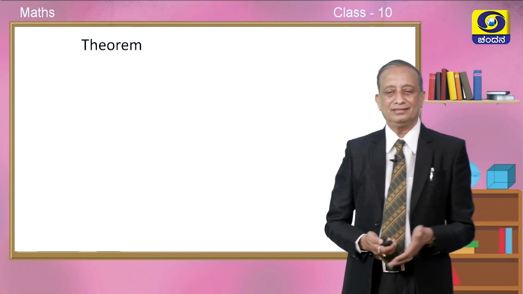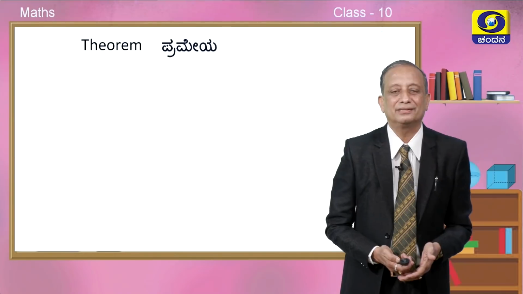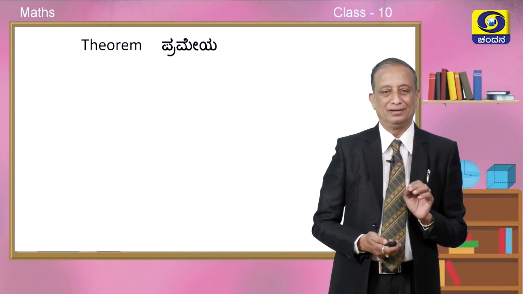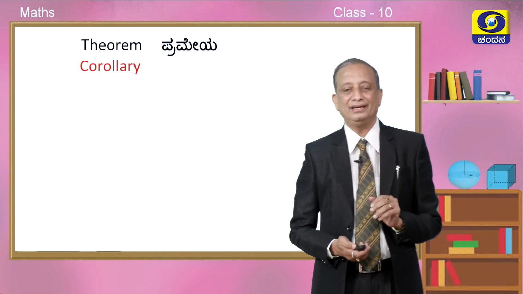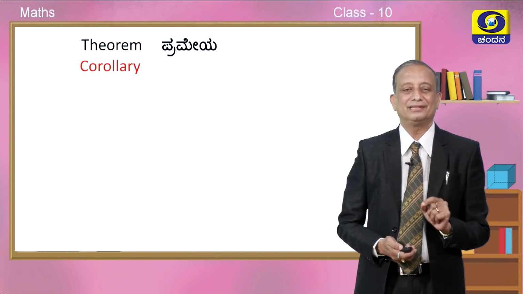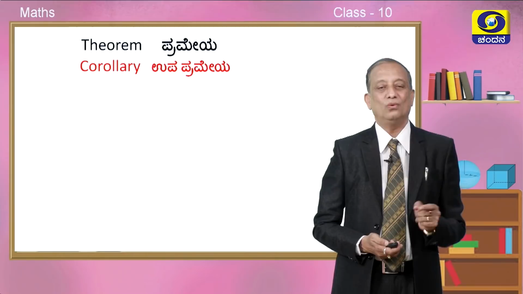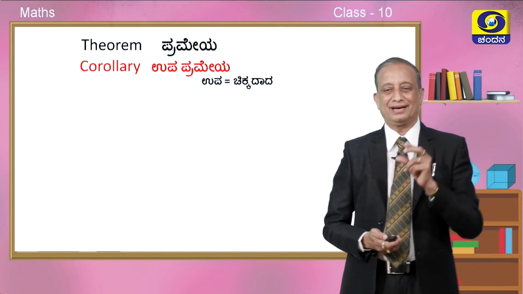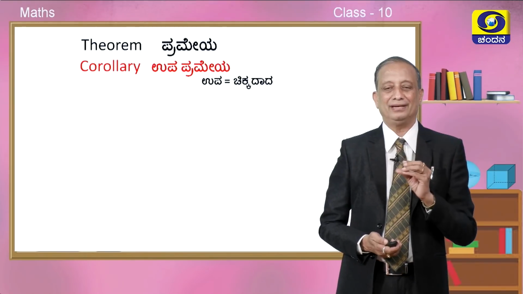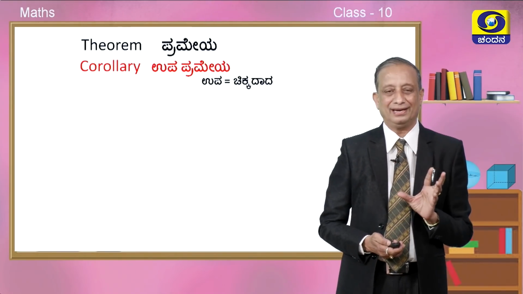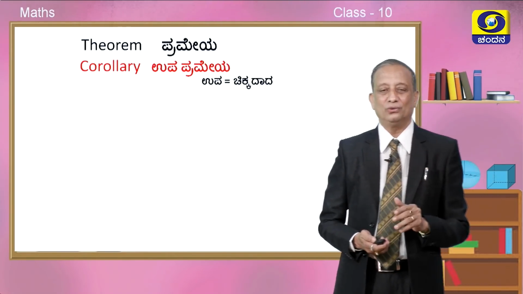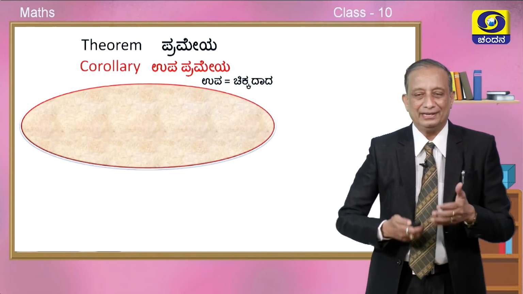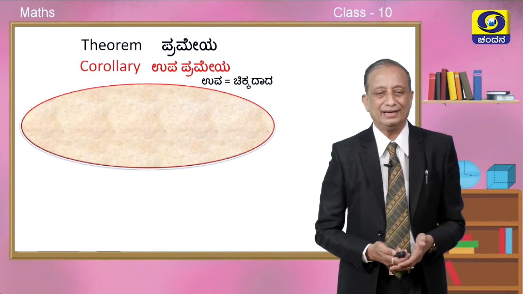See, in theorem, the equivalent term is prameya. Okay, prameya means theorem. For corollary, the equivalent term in Kannada is upaprameya. So, upa means chikkadada, a small theorem, a tiny theorem, we call a corollary, upaprameya. But let us try to define what do you mean by a corollary.